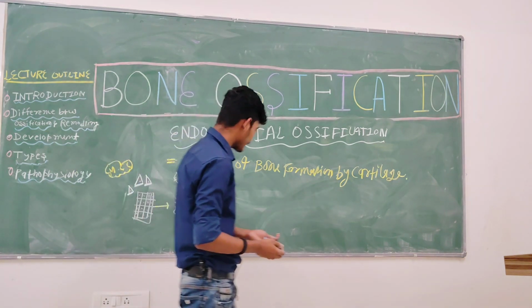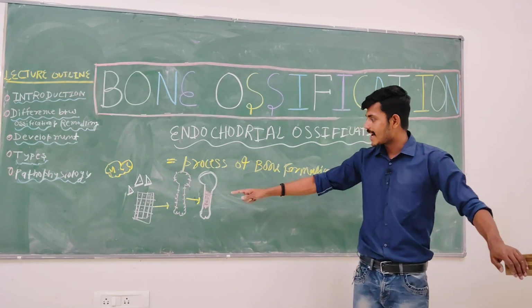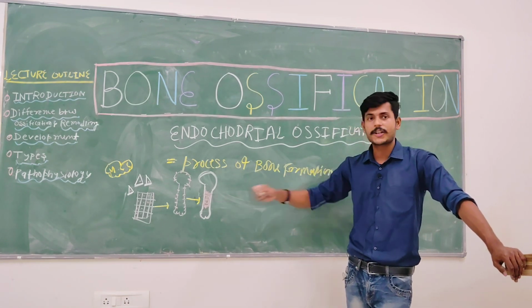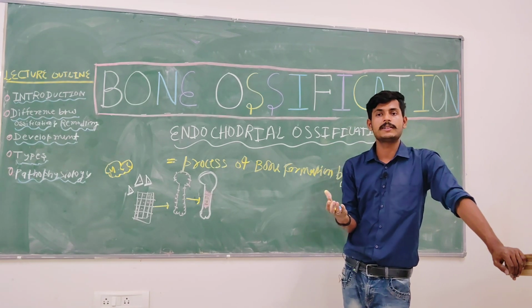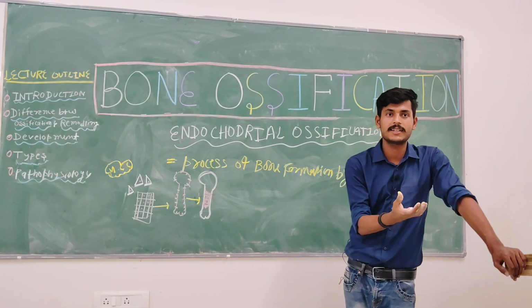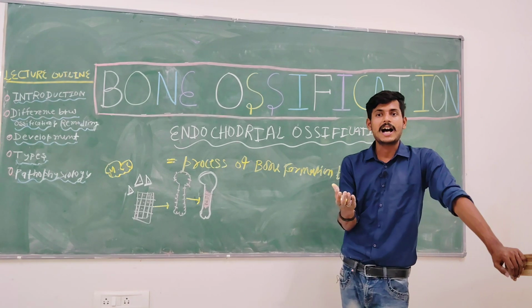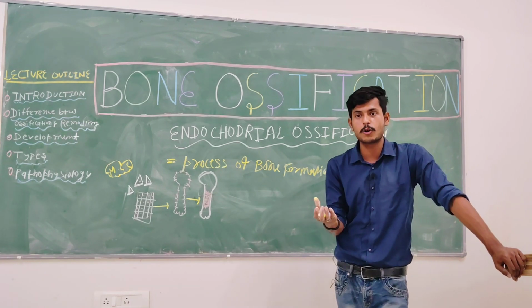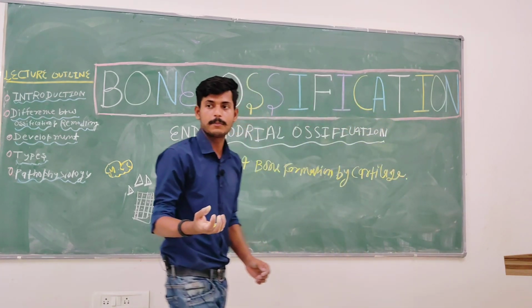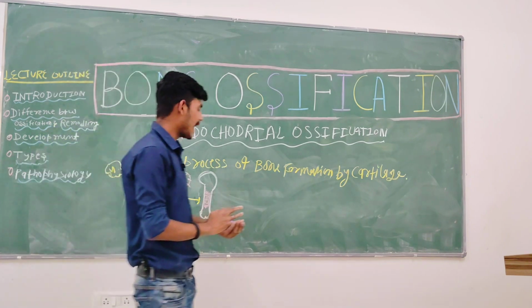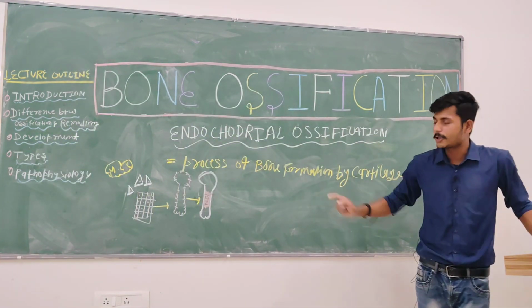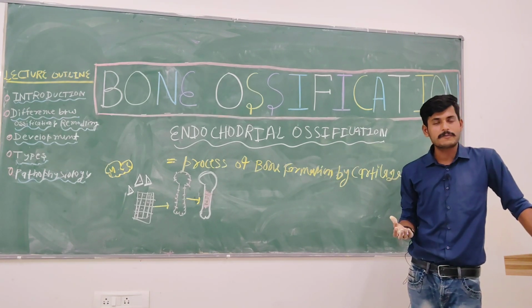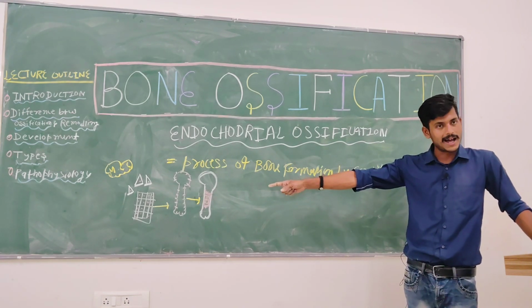Once they have formed and aggregated, they start, we can say, shrinking, or in biological language it's a hypertrophy of chondroblast.